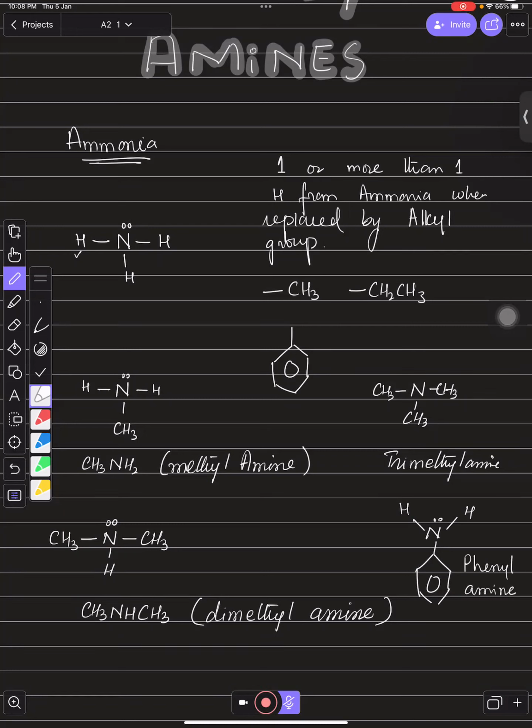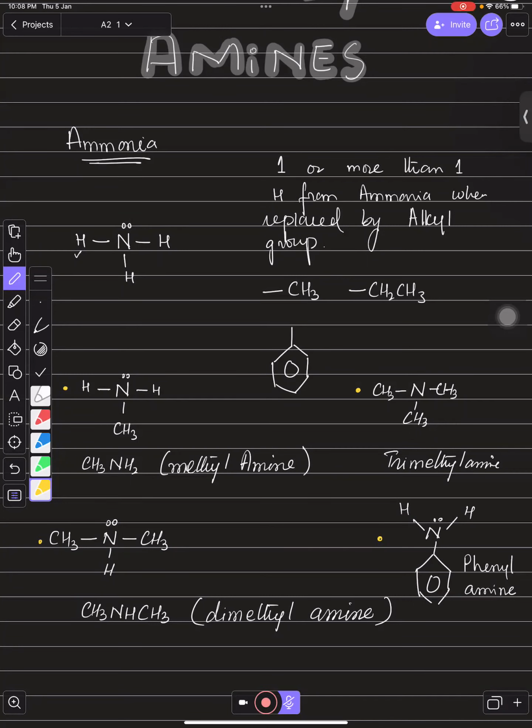You can see that when one H is replaced by CH3, when two H's are replaced by two CH3, when three H's are replaced by three CH3, and when one of them is replaced by a benzene ring, all of them are amines. Is that clear, every one of you? Yes, sir.